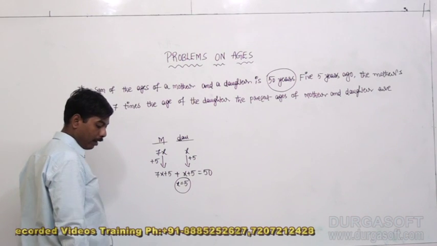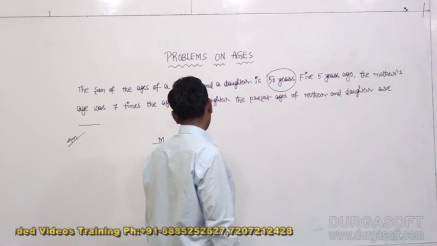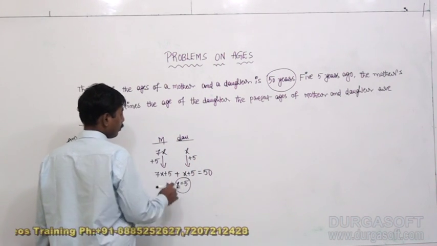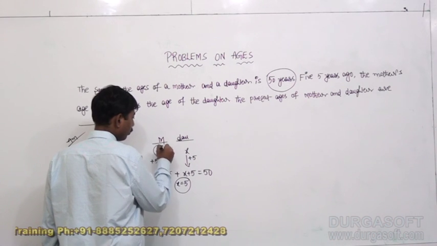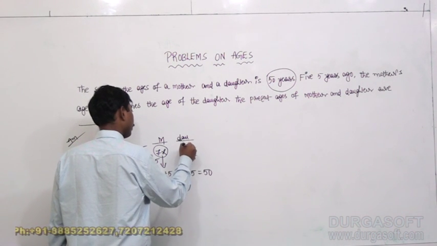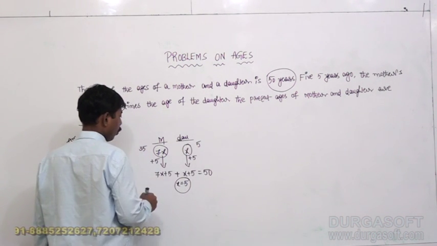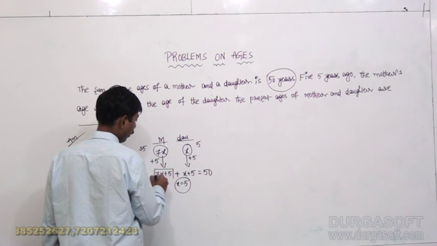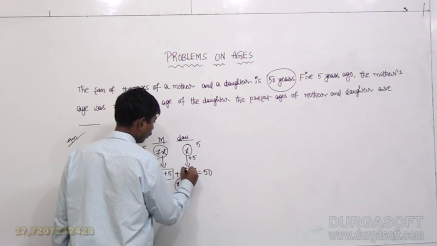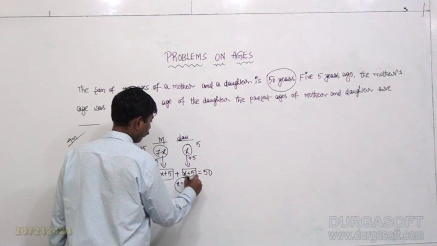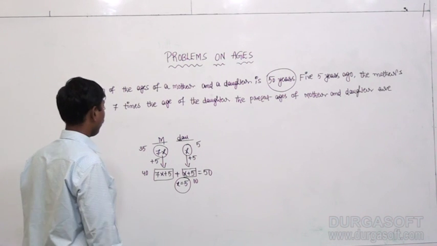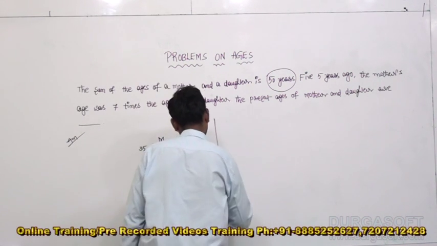x equals 5. x equals 5 means, what was the age of the mother 5 years ago? 7x, that is 35. What was the age of the daughter 5 years ago? 5. What is the present age of the mother? 40. What is the present age of the daughter? That is 10. 40 plus 10, 50. We have satisfied the condition here itself also. If you want to start again, let us start here.